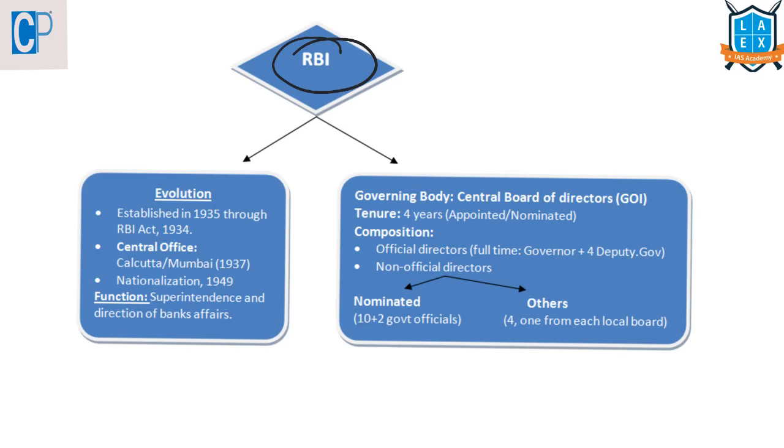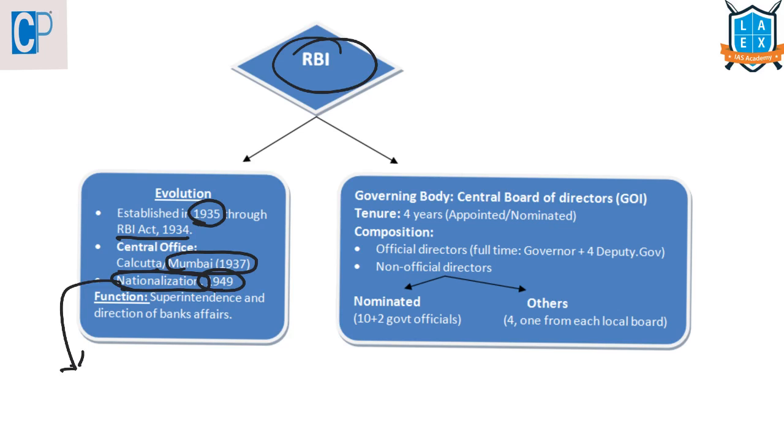RBI was established on April 1st in 1935 through an act known as Reserve Bank of India Act of 1934. And the central office of Reserve Bank of India was initially established in Calcutta. Later it was permanently shifted to Mumbai. Originally the Reserve Bank of India was privately owned. But in 1949 the Reserve Bank of India was nationalized. That means the RBI is fully owned by the government of India. That is what is meant by nationalization of a bank.